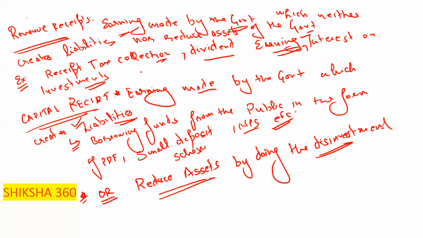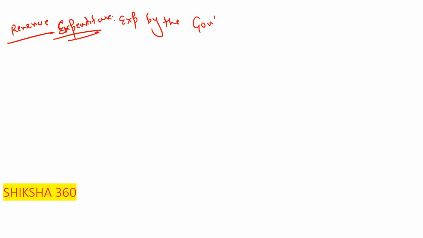We have already discussed revenue receipt and capital receipt. The next point to discuss is revenue expenditure, and after that, capital expenditure. First is revenue expenditure, which is expenditure by the government on a recurring basis, such as